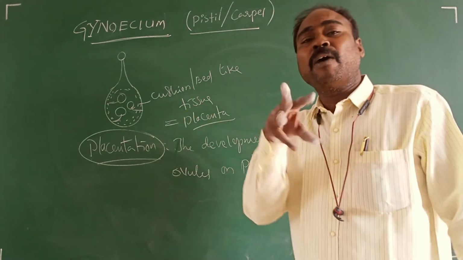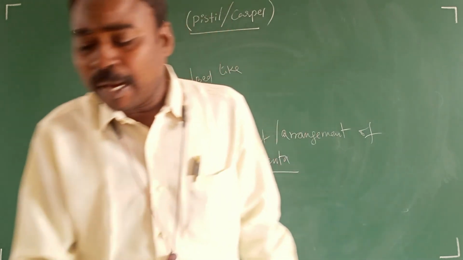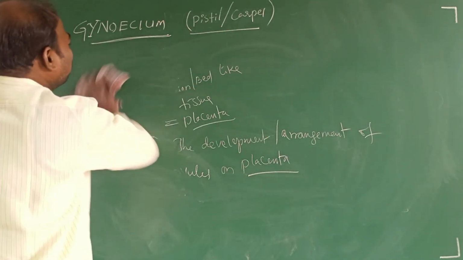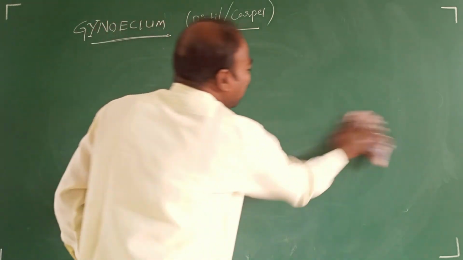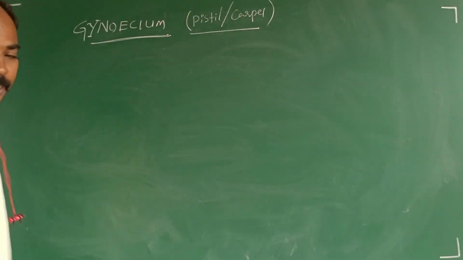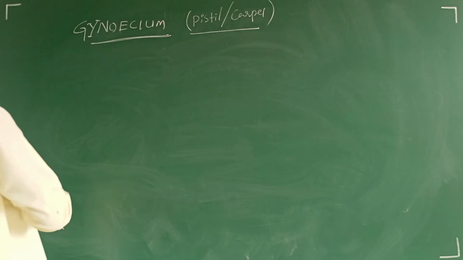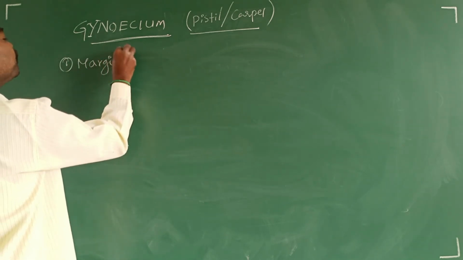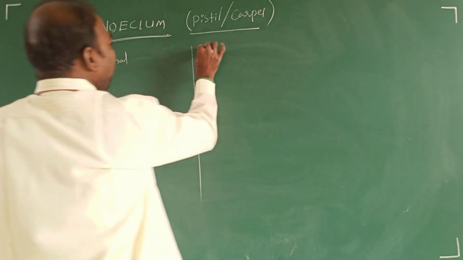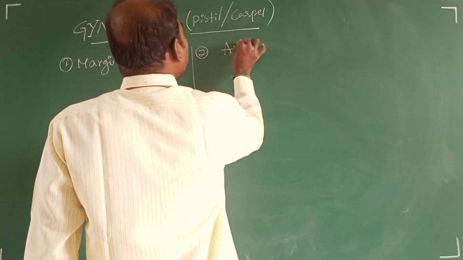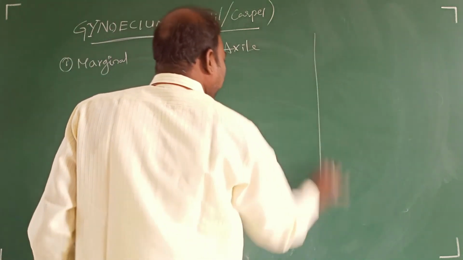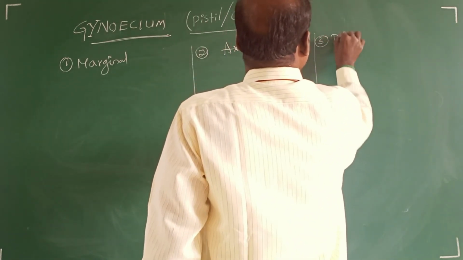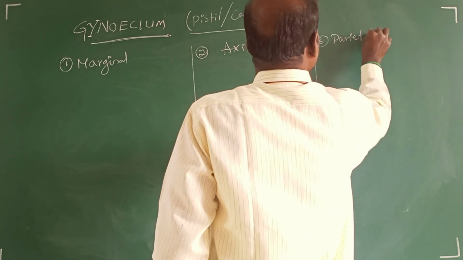Based on the arrangement of ovules within the placenta, the placentation types are classified into 6 types. That is one, marginal placentation, axial placentation, parietal placentation.